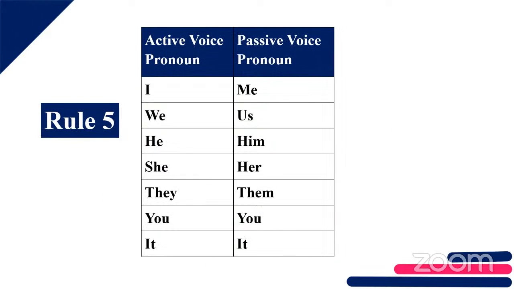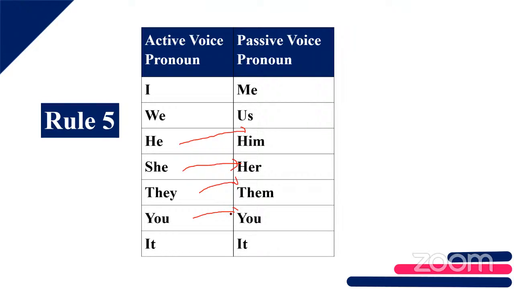Rule number 5. Active voice pronoun to passive voice pronoun. How does the pronoun change? I will be changed to me. We will be changed to us. He will be changed to him. She will be changed to her. They will be changed to them.